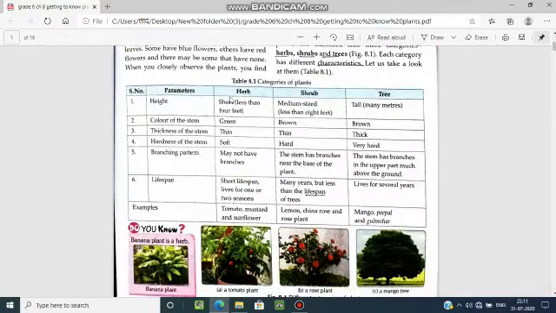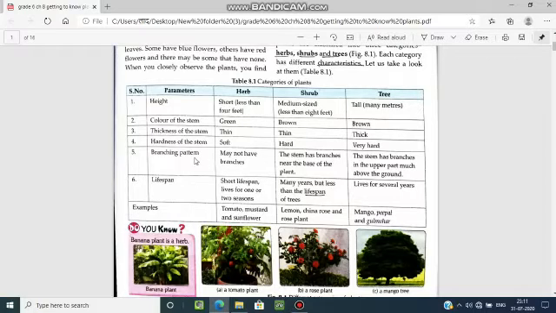Categories of plants. Parameter: height. Herbs are short, less than 4 feet, and shrubs are medium size, less than 8 feet. Trees are tall, many meters. Color of the stem: the color of herbs is green, and the color of shrubs is brown. The color of trees is also brown. Thickness of stem: herbs are thin, shrubs are thin, and trees are thick. Hardness of stem: herbs are soft, shrubs are hard, trees are very hard.